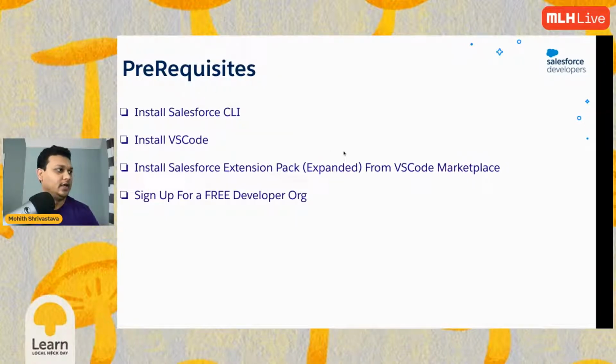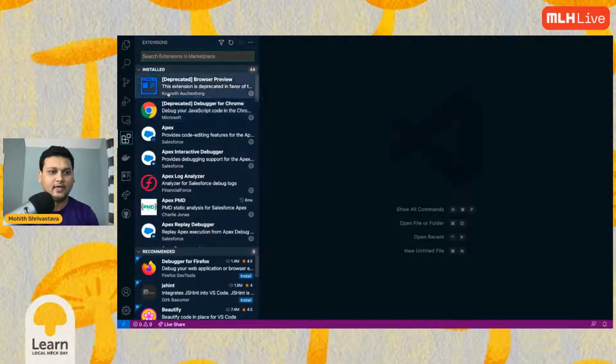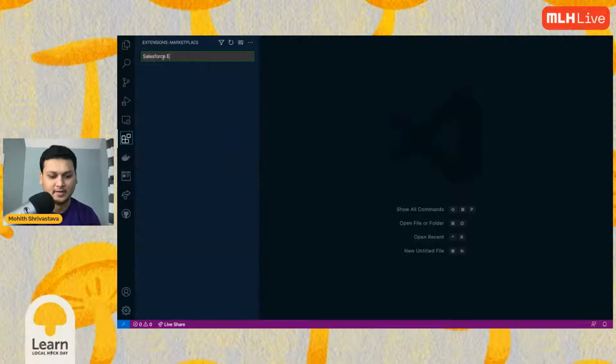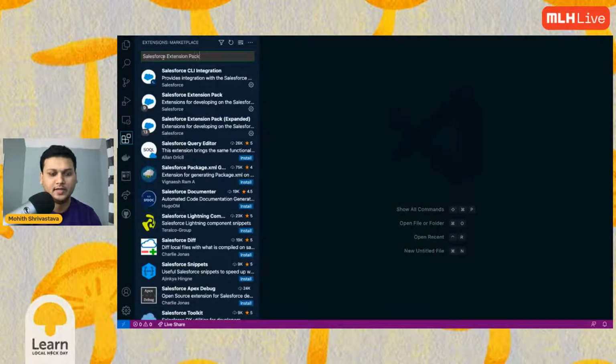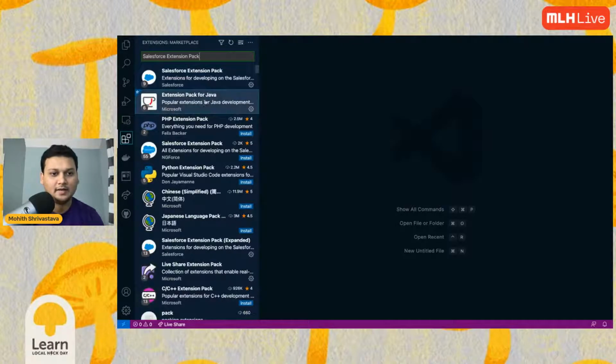If I'm on VS Code here, I can see one of the plugins that I have is obviously Salesforce Extension Pack. Just search for Salesforce Extension Pack, and search for the expanded one.